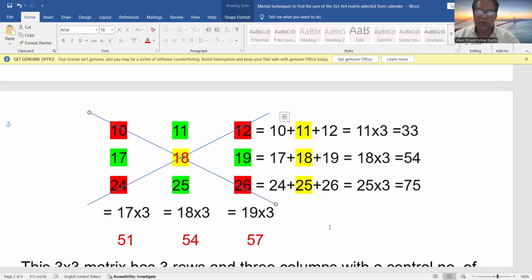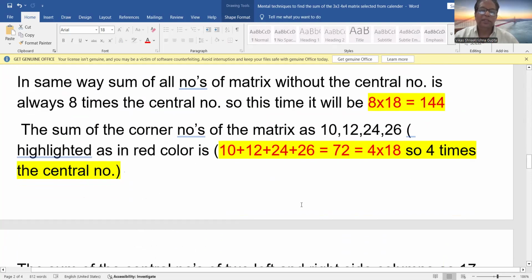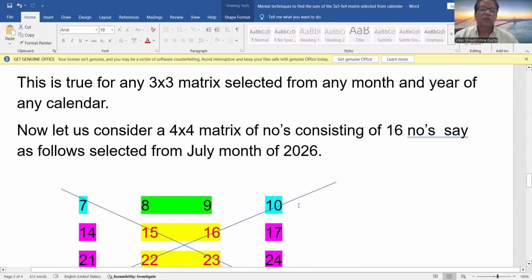I have selected the November month of 2026, but you can take any month calendar of any year. You can take a calendar 1000 years back or 2000 years forward, any month. This pattern will remain the same. The magical technique will remain the same for any calendar for a 3 by 3 matrix. In the same way, I'm going to decode the magical techniques for the 4 by 4 matrix.